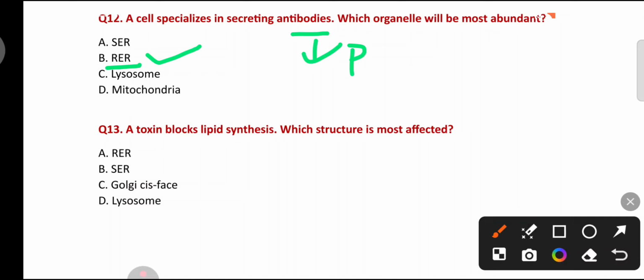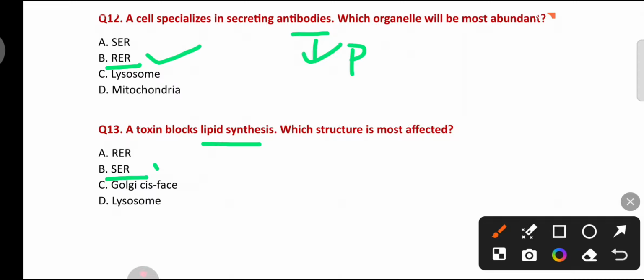A toxin blocks lipid synthesis. Which structure is most affected? Rough endoplasmic reticulum, smooth endoplasmic reticulum, Golgi cis phase, lysosome. As we know, smooth endoplasmic reticulum mainly synthesizes lipid.